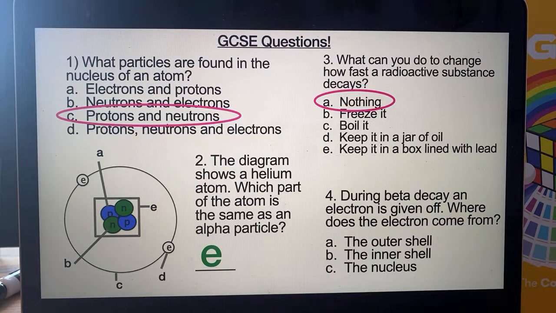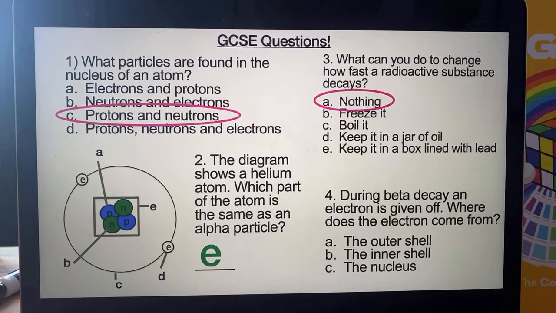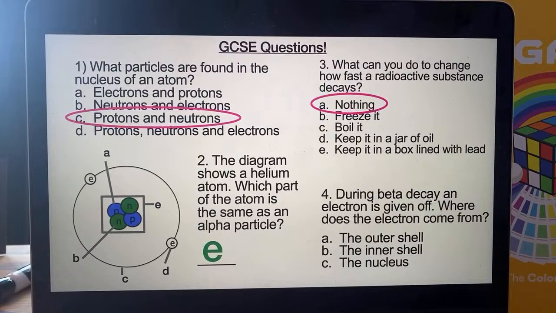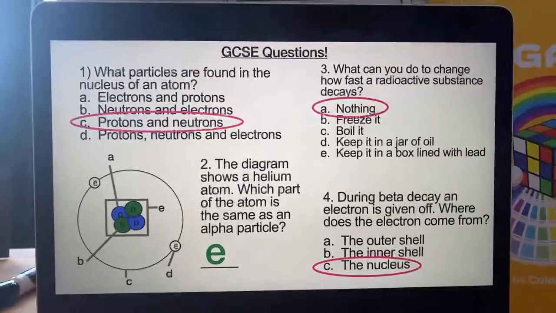It can't be predicted. During beta decay, an electron, I've told you this so fast, but that's the situation where the neutron decays into a proton. So the answer is the nucleus. It's a common mistake GCSE students make to think that it's one of the shell's electrons that whizzes off, but it's not. The electron comes from the inside.